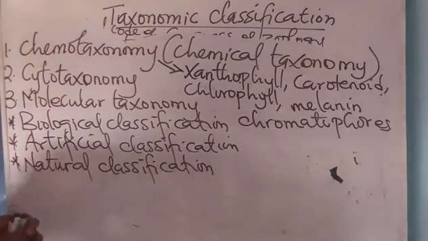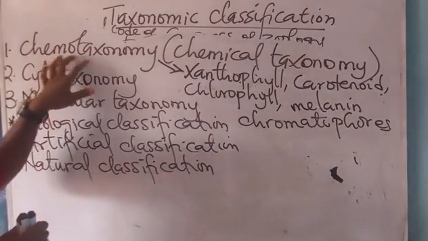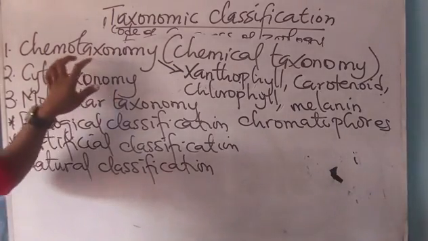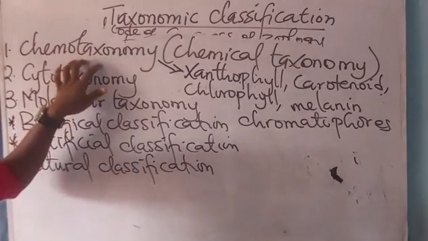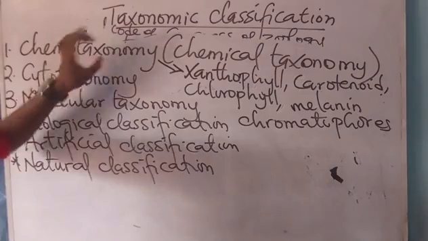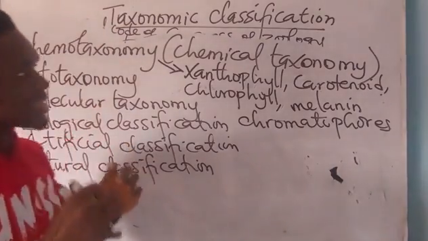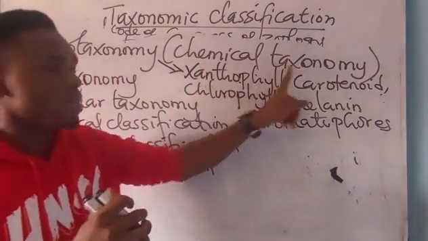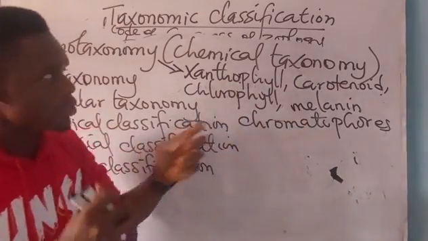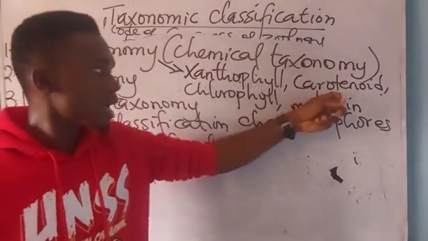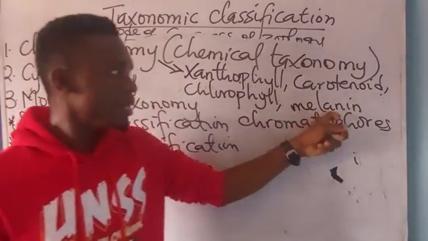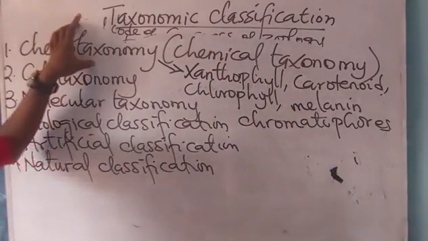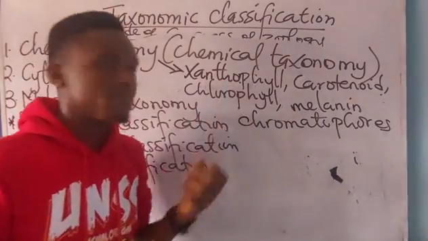Now, though I said this chemotaxonomy is not just restricted to plants alone. It is both in plants and what? Animals. The process whereby the chemical constituents of an organism is classified, you call it what? Chemotaxonomy or chemical taxonomy. Now, classification of xanthophyll, carotenoid, chlorophyll, melanin, and chromatopause are under what? Chemical taxonomy.